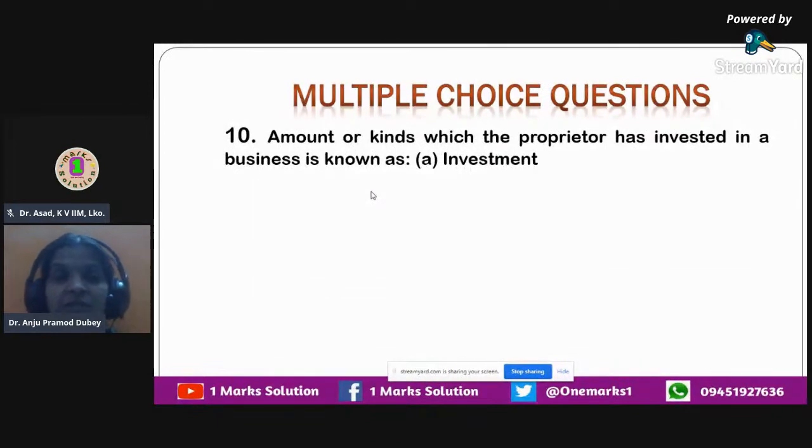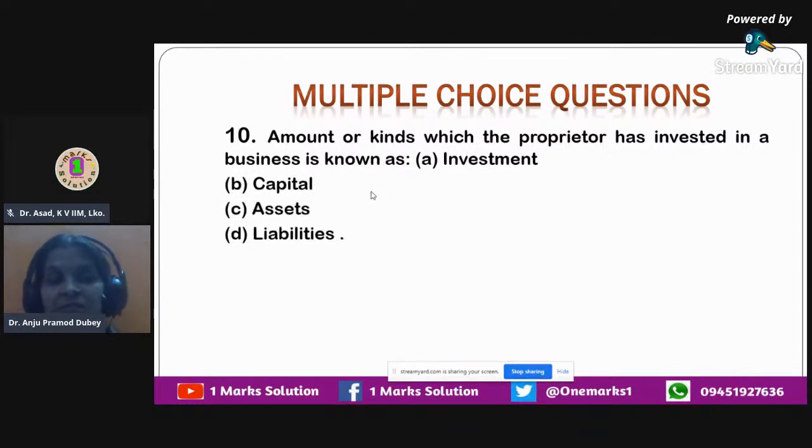The next question that we have is: the amount or kinds which the proprietor has invested in a business is known as. Is it investment? Is it capital? Is it asset? Or is it liability? So the amounts or kinds means any other form.